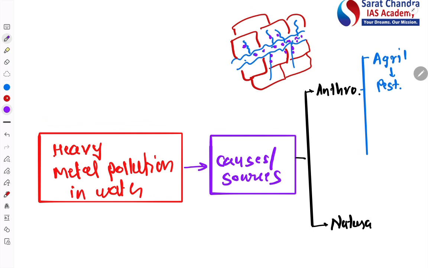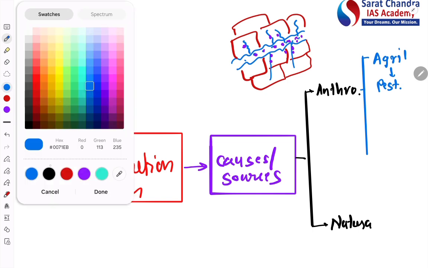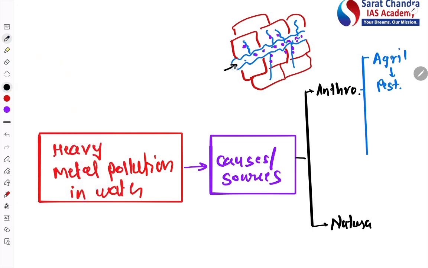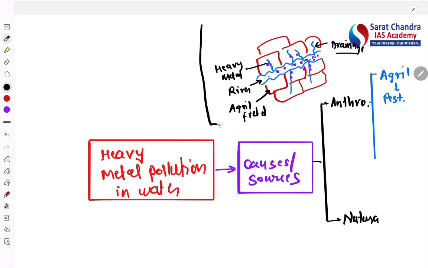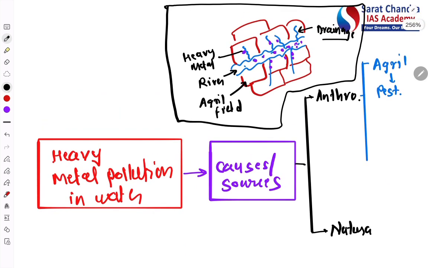Okay, so if we want to label this diagram, this is the river, these are the agriculture field, these are the heavy metal, and these are the drainage. Okay, so this way the small diagram also we have made here. Okay, understood?